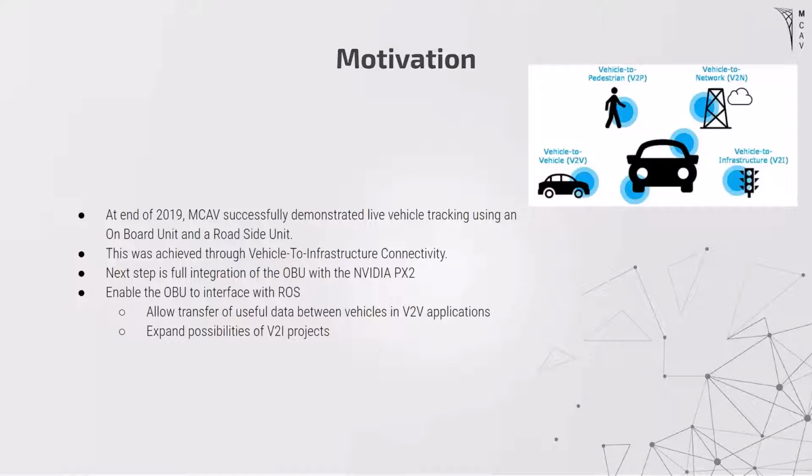The logical next step for MCAV was full integration of the OBU with the Nvidia PX2. The Nvidia PX2 is the central brain of the car. This would enable the OBU to interface with ROS, Robot Operating System, or the software that controls everything to do with the car's inputs and outputs. Integration of the OBU and interfacing with ROS allows the transfer of useful data between vehicles in V2V applications. It also expands the possibilities of V2I projects.